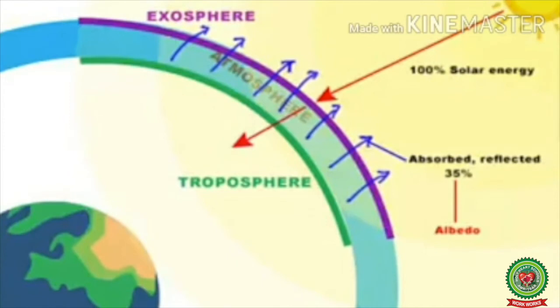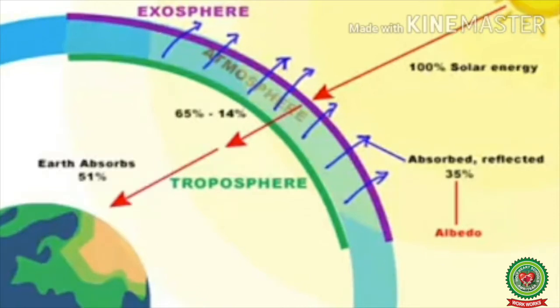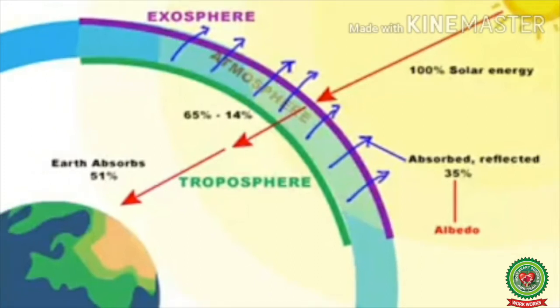In other words, albedo means how much of the sun's energy is reflected back into the space. Now, as the remaining 65% enters the earth's atmosphere, 14% of it is absorbed within the atmosphere by water vapors, dust particles and other atmospheric gases. Now, the remaining 51% of the sun's rays is actually absorbed by the earth's surface.